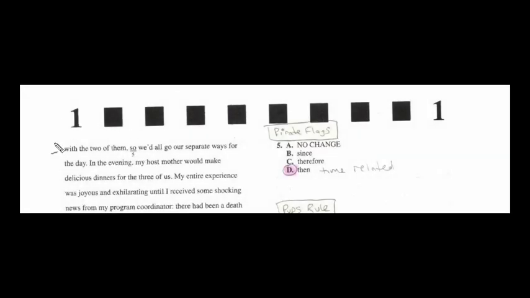Problem number 5, if you look up here, the previous sentence says, we had breakfast with the 2 of them. That's going to be an independent clause. If you look at the back end here, you're going to see it says, we'll all go our separate ways for the rest of the day. That's another independent clause as well. That does work when it comes to a fanboys, a comma, and the word so. But in this case, you see that we have day, and then in the previous part up here, it says breakfast. So day and breakfast, or the rest of the day and the breakfast, that's suggesting that there's some type of time relationship. That's why D is the better answer choice.